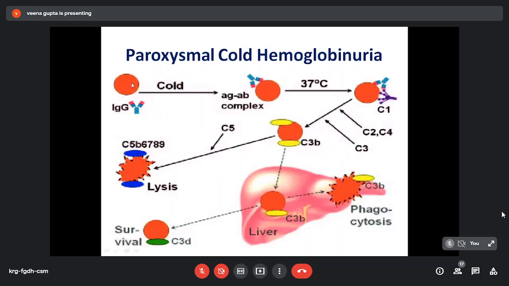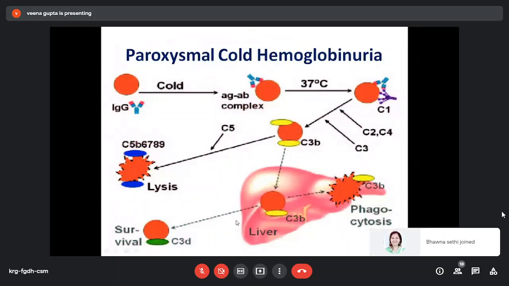So these are the RBCs which are coated with Donath-Landsteiner antibody. They form antigen-antibody complex, and when the temperature is raised, complement binds and causes massive complement activation, causing intravascular lysis as well as extravascular phagocytosis in the liver. And if these C3 coated cells persist and survive, they give rise to a positive DCT.